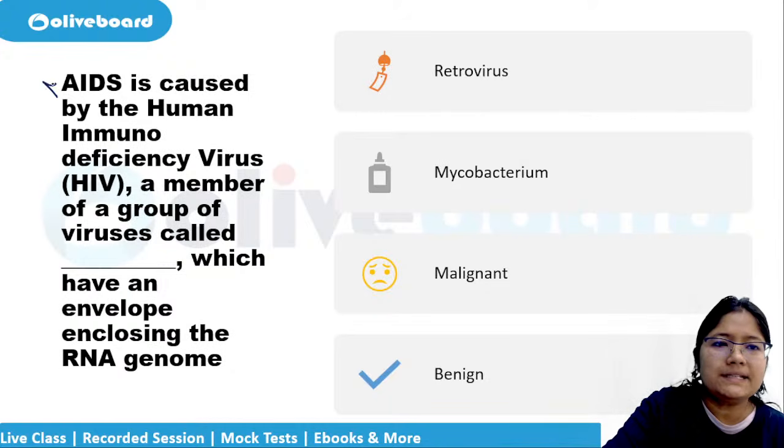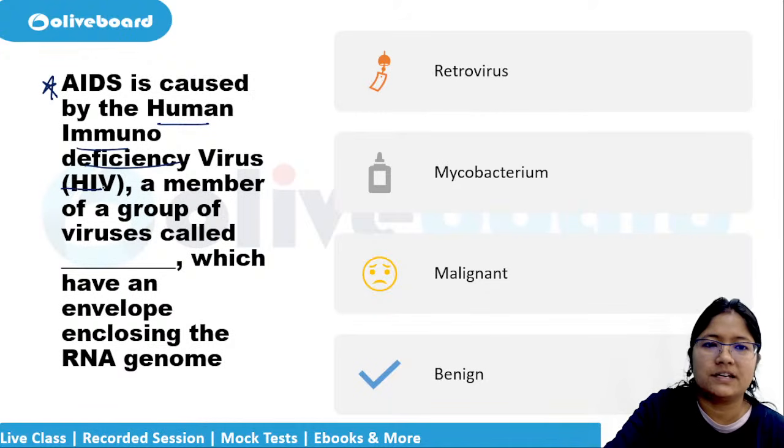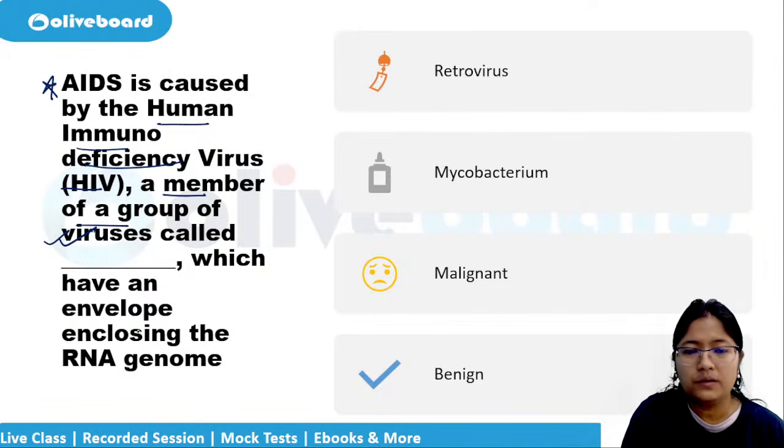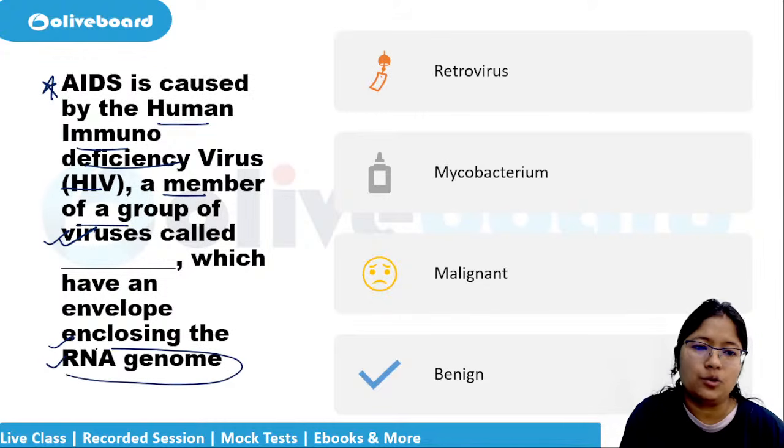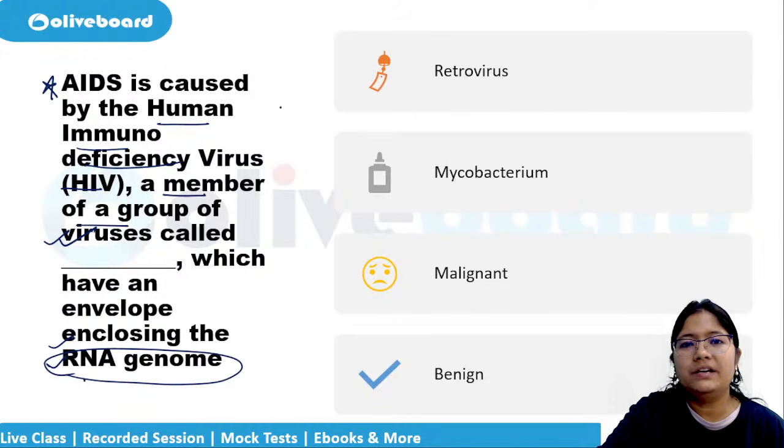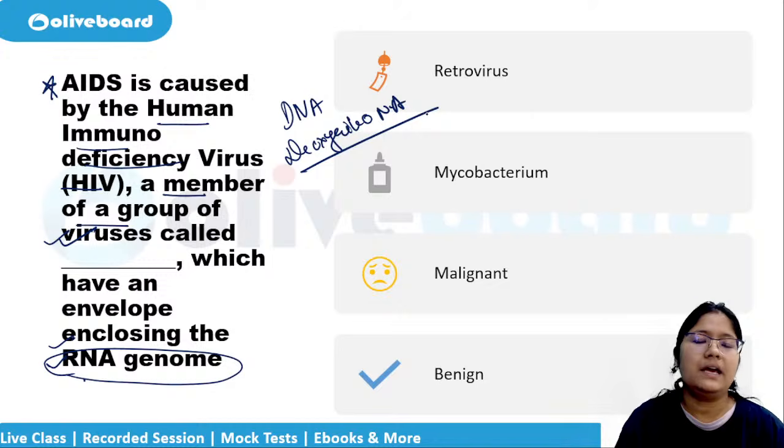Next question. AIDS is caused by the human immunodeficiency virus HIV, a member of a group of viruses called, what are they called? Which have an envelope enclosing the RNA genome. If somebody has the DNA genome, then it is deoxyribonucleic acid, that is DNA.